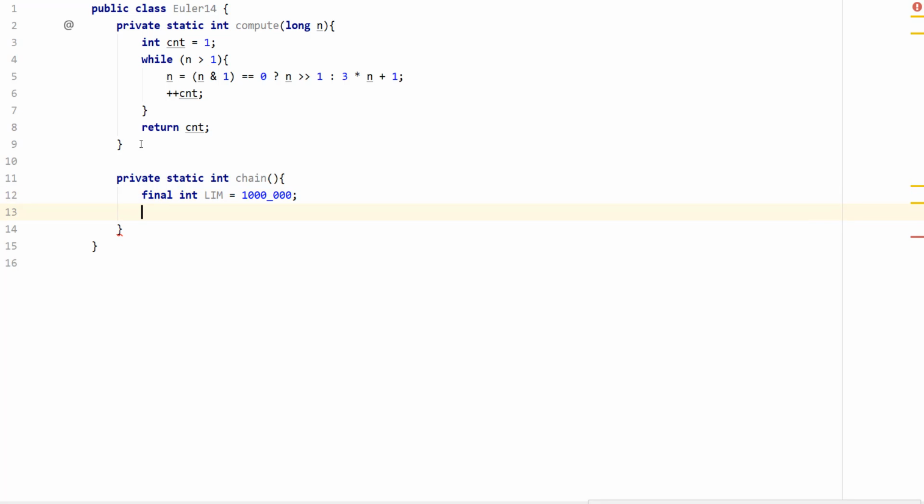And we need to get the max value. For now, let's set it to 0, and the max chain, which we're going to set to 0 as well.